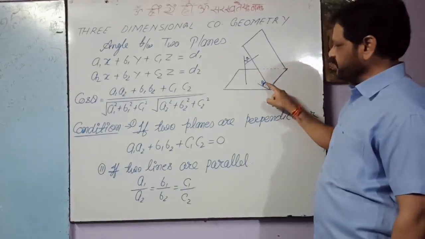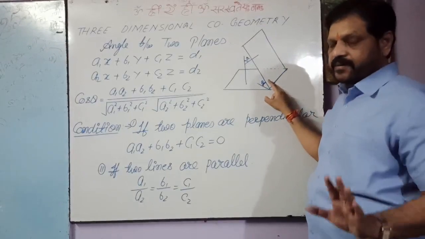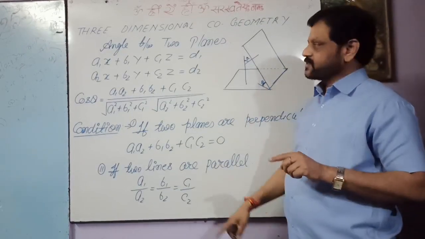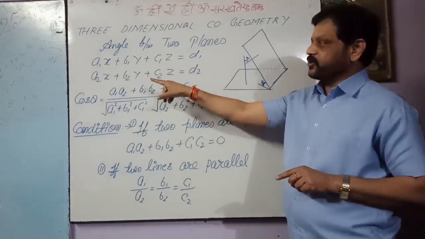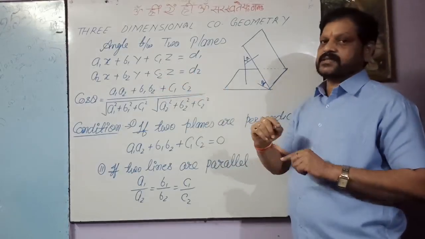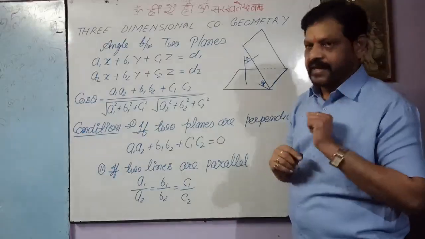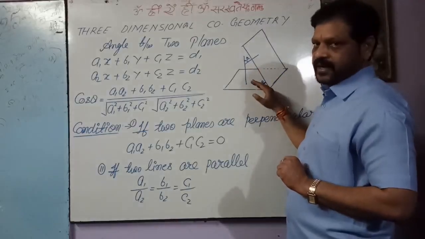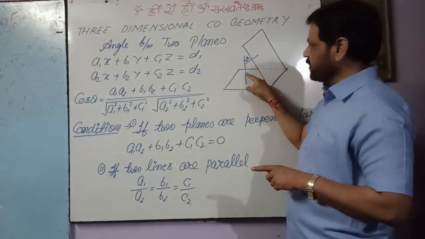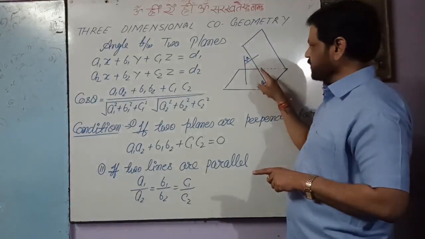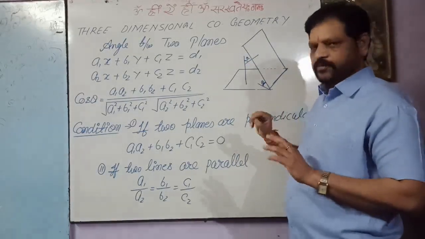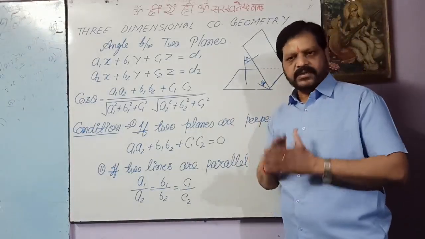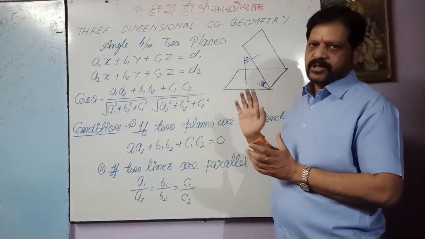The angle between them is theta, but we do not have the direction ratios of the planes, because A1, B1, C1, A2, B2, C2 are the direction ratios of the normals. But geometrically, the angle between the two planes and the angle between the two normals will be the same. This is theta, so it will also be theta. So we can find the angle between the normals, and this angle will be the angle between the two planes.